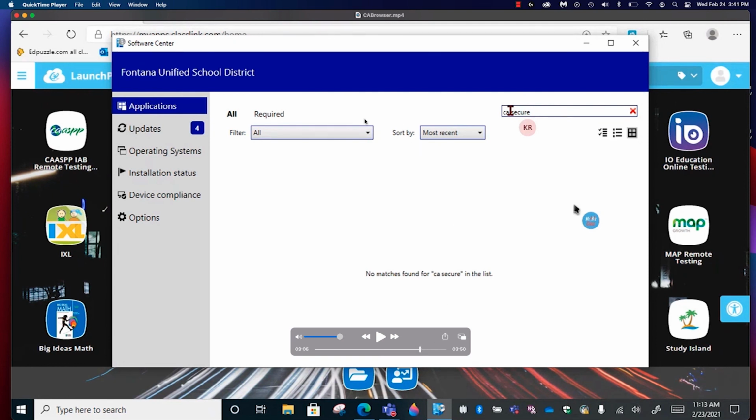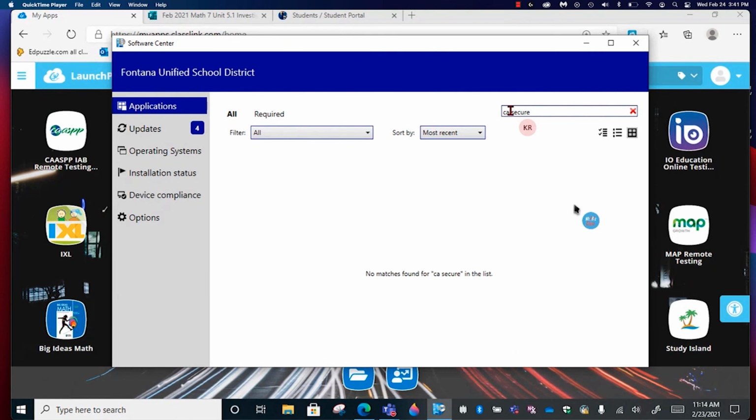So you can make sure that this is installed ahead of time. You can start searching for the app ahead of time to make sure that you maximize the amount of time that you have to take that test. Again, you want to make sure that you're scoring as high as possible on that test, and you want to make sure that you're taking advantage of the time that you have to take that test. All right, so if you have any questions of how to access your SSID, how to access the browser, where to go in the calendar inside of Teams to find that session for the test day, where to go inside of Teams to find the schedule for the testing on March 2nd and March 4th, go ahead and let me know.